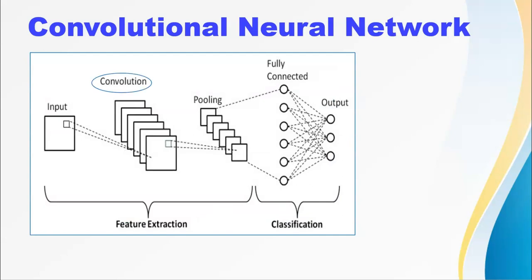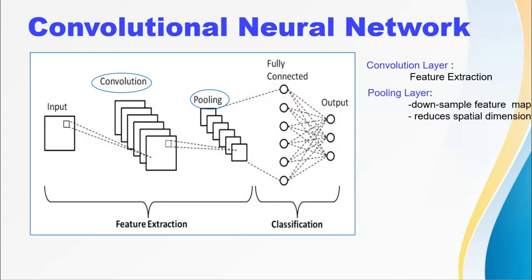Convolution is the first layer that does the feature extraction from the input image. The output of the convolution layer is then passed through the pooling layer, which is used to downsample the feature maps, thus reducing the spatial dimensions while retaining the most important information. The output of the pooling layer is then passed through one or more fully connected layers, which are used to make predictions or classify the image. The fully connected layer classifies the object and identifies it in the output layer.